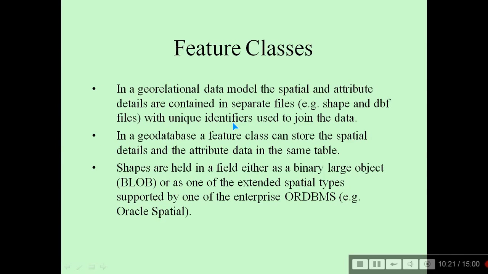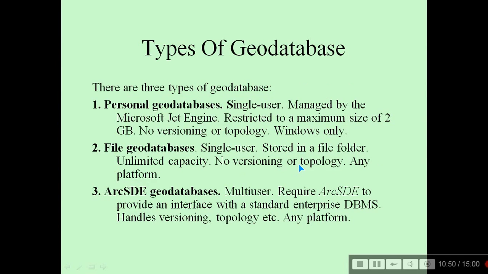Now coming to feature classes: in a georelational data model, the spatial and attribute details are contained in separate files, that is, shape and dbf, with unique identifiers used to join the data. In a geodatabase, a feature class can store the spatial data and the attribute data in the same table. Shapes are held in a field either as a BLOB, that is, a binary large object, or as one of the extended spatial types supported by one of the enterprise ORDBMS, for example Oracle Spatial. Types of geodatabase: there are three major types of geodatabases, personal geodatabases, file geodatabases, and ArcSDE geodatabases.